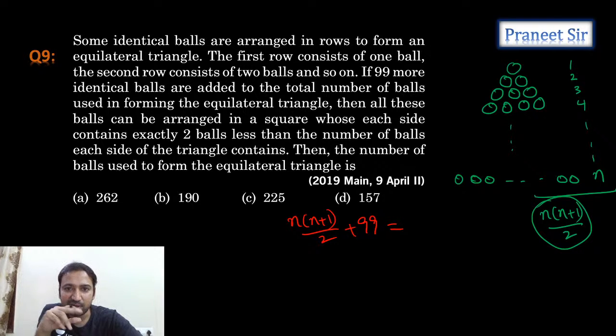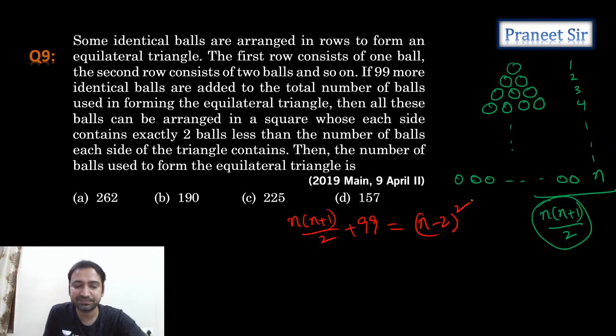Then all these balls can be arranged in a square whose each side contains exactly 2 balls less than the number of balls, that means n minus 2 whole square only, right? Is it clear, guys?